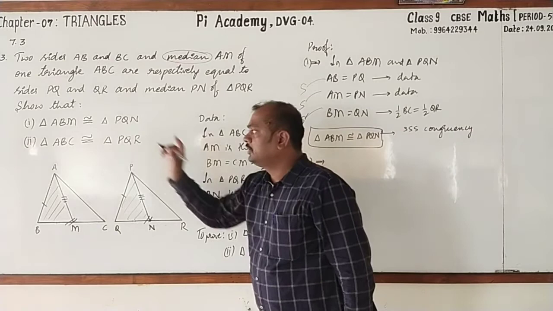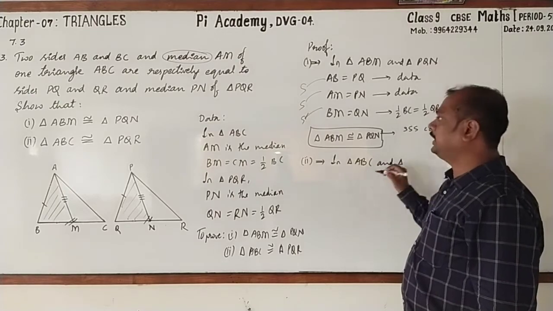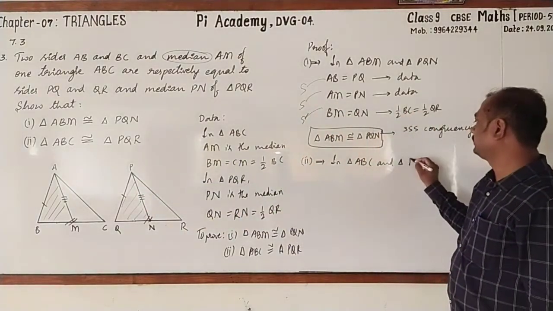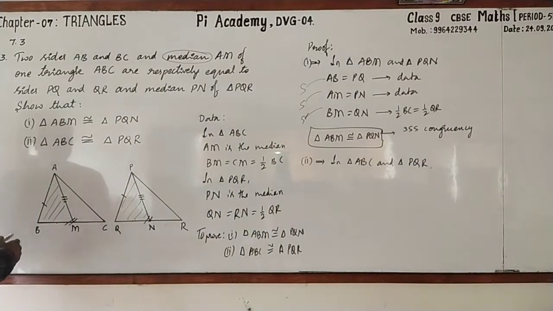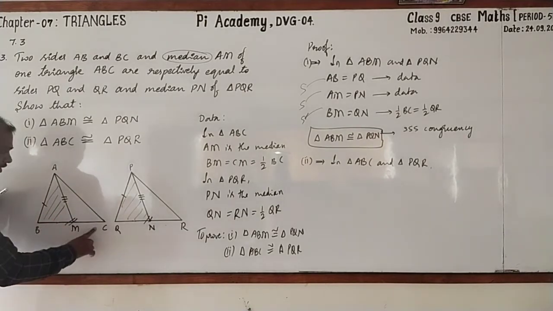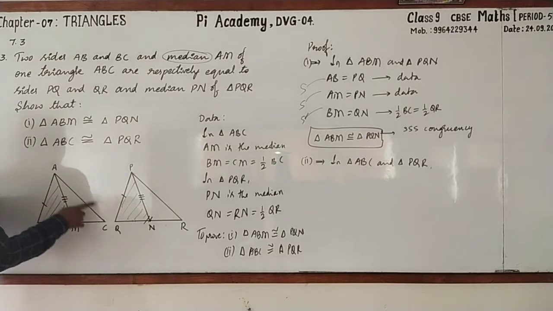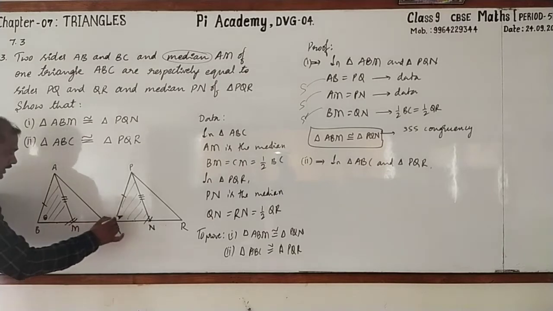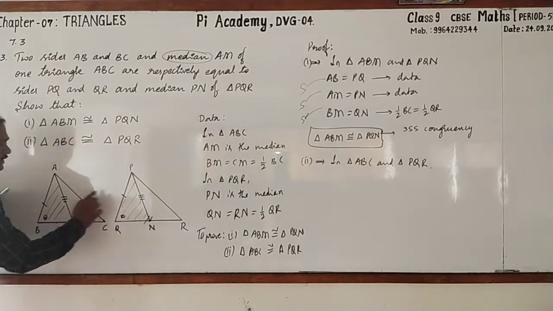Let us take those two triangles. In triangle ABC and triangle PQR, in these two triangles, how do you go about taking? See that AB equals PQ, it is from data. BC equals QR, that is also from data, they are given. But one more, whether AC equals PR, we do not know, it is not given. But we know that angle B equals angle Q. It is from CPCT. The reason is, we have proved these two smaller shaded triangles as congruent.